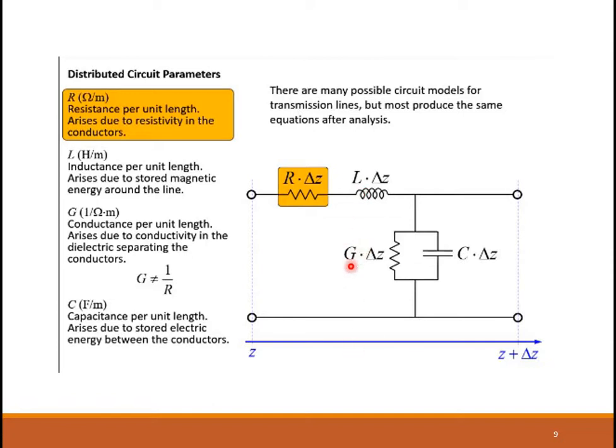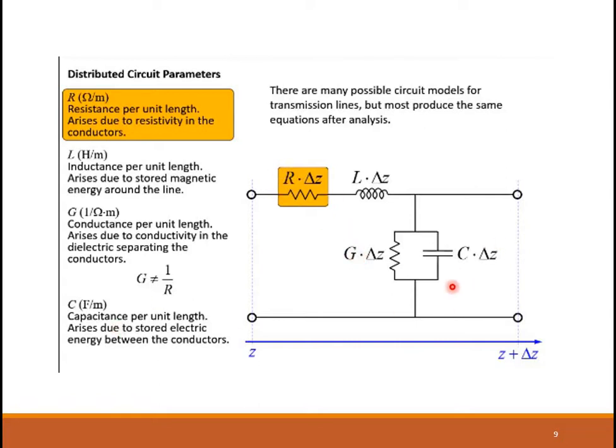So this G is not going to be the reciprocal of this R. This G corresponds to the conductance of the dielectric, not this R. I hope this is clear. That is why we are mentioning that G is not equal to 1 by R, because R represents a parameter of your conductor and G is the conductance of the dielectric. That is why for this particular case, I cannot assume that G equals 1 by R. That will not be true.